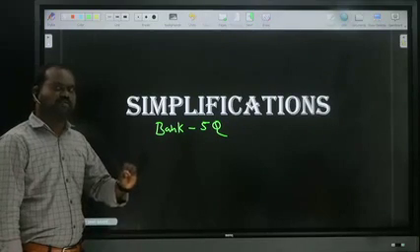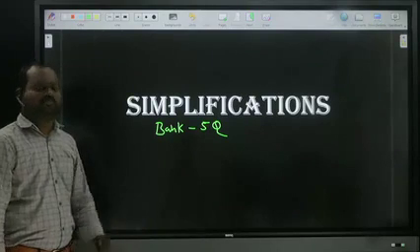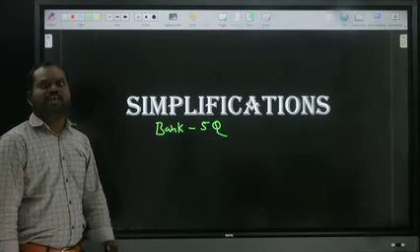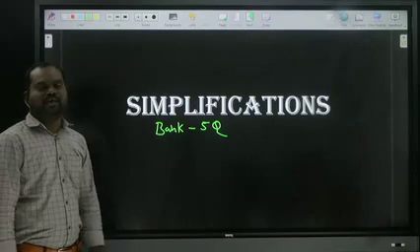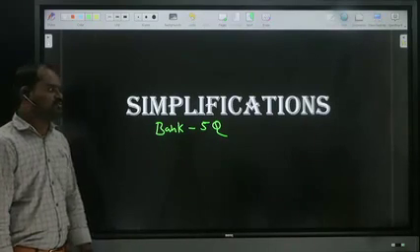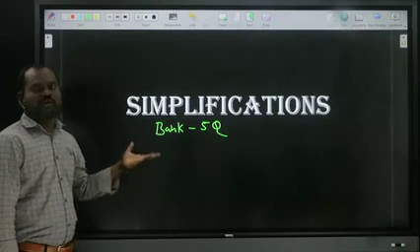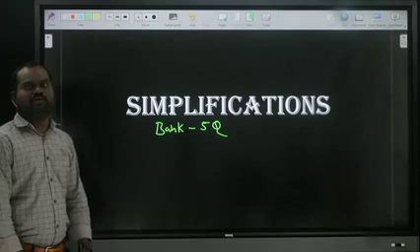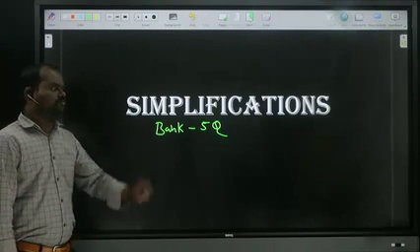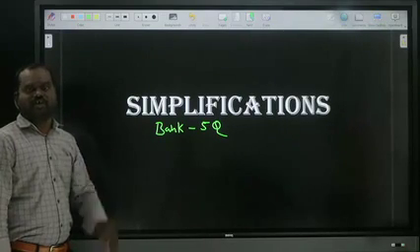In SSC examinations, we will get 1 or 2 questions, but it is most important for bank examinations. Insurance examinations also follow a bank pattern, and there also we get 5 questions from simplifications. Now we are moving one by one in simplifications. Simplifications involve basic operations like addition, subtraction, multiplication, division: plus, minus, into, division.